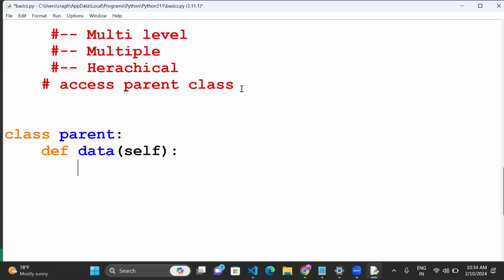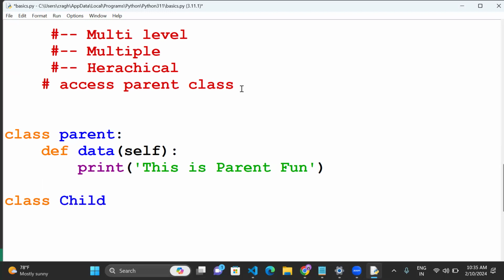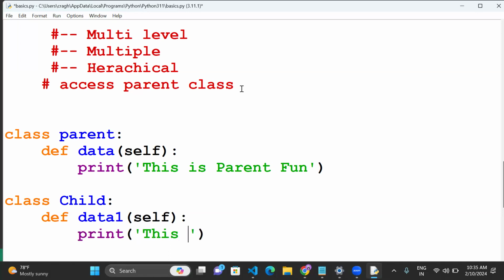So I will just pass a print statement: this is a parent function. One class is there. And I will create one more class. This class name, for example, is child. One more function; the function name is up to you, for example data1. The self keyword is mandatory. This is a print statement: this is child function. There are two functions now.